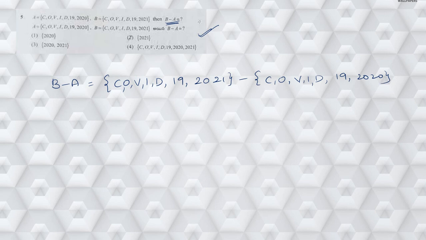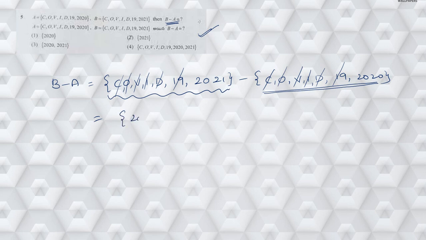When you do subtraction, when you are taking the difference, simply cancel out the common elements present in both the sets. Whatever elements are common, cancel them, and after that, whatever elements remain in the first set, you should not think of the second set, right? Simply think of the first set, and whatever elements remain in the first set, that is the answer. So the answer is the set {2021}, right?